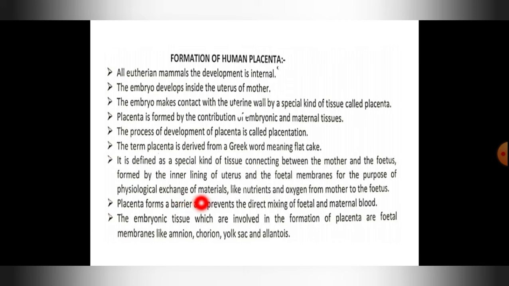Then placenta forms a barrier and it prevents the direct mixing of the fetal and the maternal blood. There are chances that the blood group of a mother is different from the baby. So if the blood combines, coagulation occurs and the death of the baby may occur. Because of this, the placenta does not allow the maternal blood, or the mother's blood, to combine with that of the baby's blood.